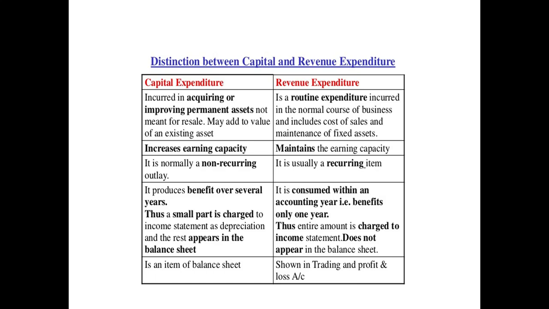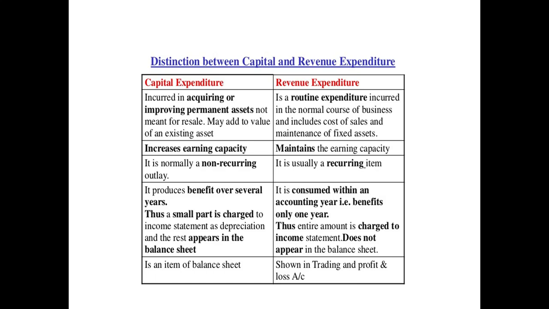Whereas with revenue expenditure, you are going to maintain the earning capacity. Earning capacity over here means day-to-day transactions. You are going to record all the day-to-day transactions in the revenue expenditure. So that is the reason the second point has been written as maintains the earning capacity. Now the third point is, capital expenditure is normally a non-recurring outlay, whereas revenue expenditure is usually a recurring item.